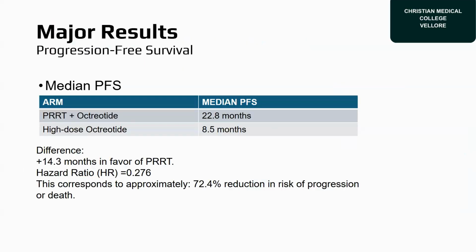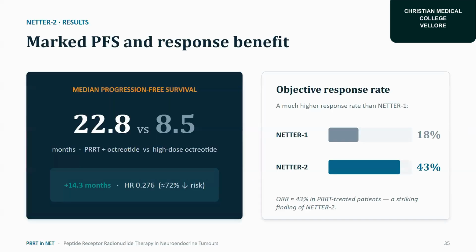So, major results. For progression-free survival, with PRRT plus octreotide the median progression-free survival was 22.8 months, whereas for high-dose octreotide it was 8.5 months. The difference was 14.3 months in favor of PRRT, with a hazard ratio of 0.276. This corresponds to approximately a 72.4% reduction in the risk of progression or death. In NETTER-1, the objective response rate was 18%, whereas in NETTER-2 it is 43%.